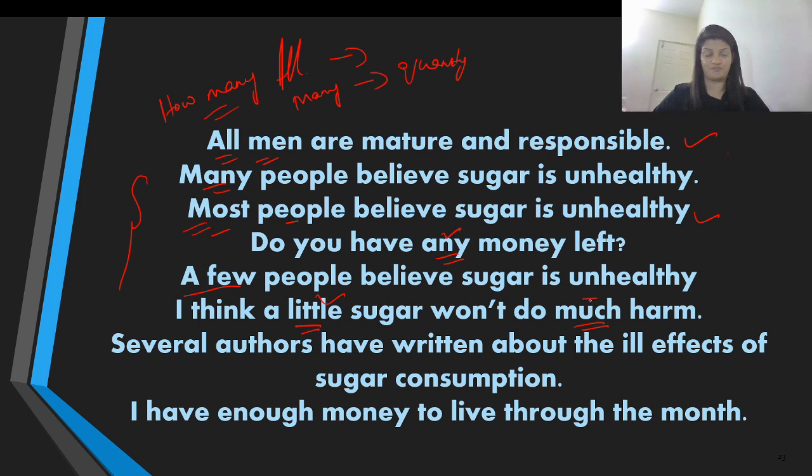That is much. Several authors have written about the ill effects of sugar consumption. How many authors? Several authors. I have enough money to live through the month. How much money? Enough money. So now you have seen that quantifiers are nothing but the words which answer the question how many or how much, or they show the quantity. These words are called quantifiers.